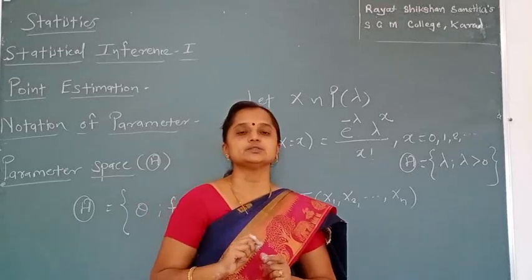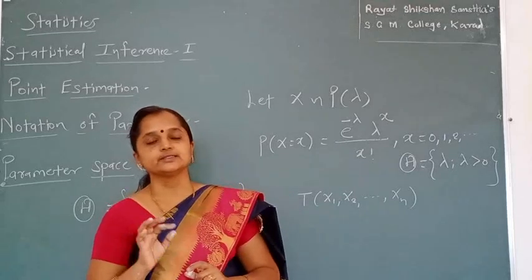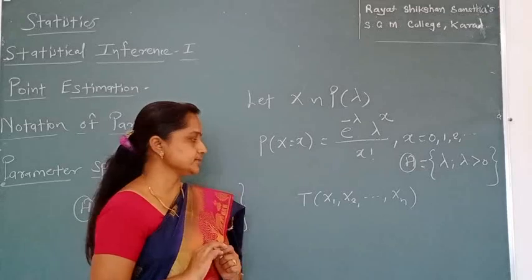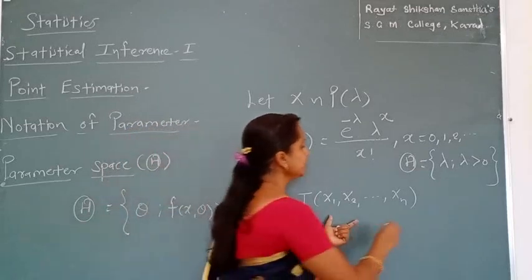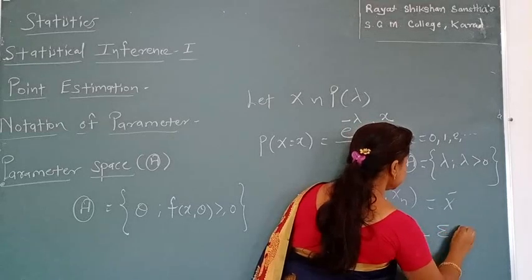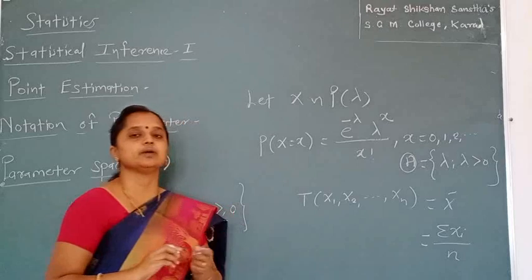There is a difference between statistic and statistics. A statistic is a quantity calculated from data. For example, here we take a statistic T of x1, x2, ..., xn equal to x bar, that is, the summation of xi divided by n.